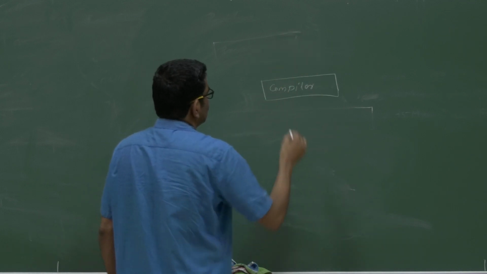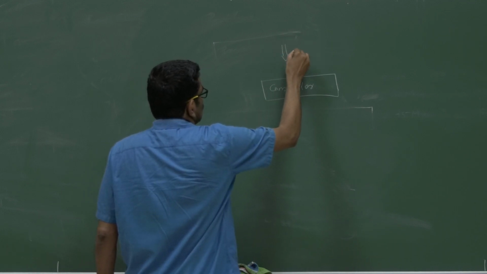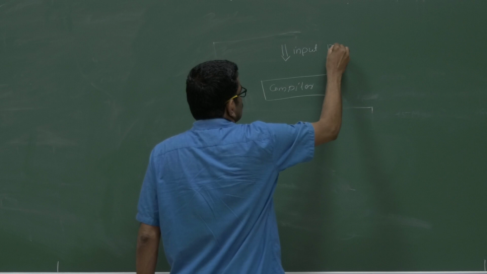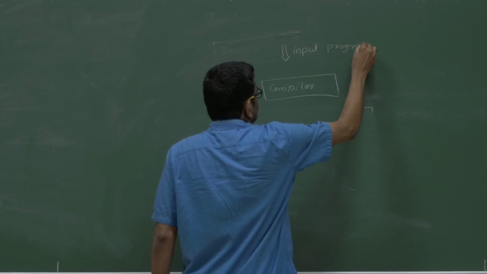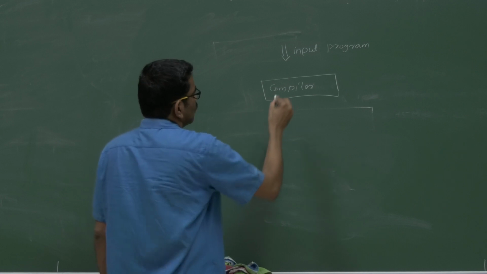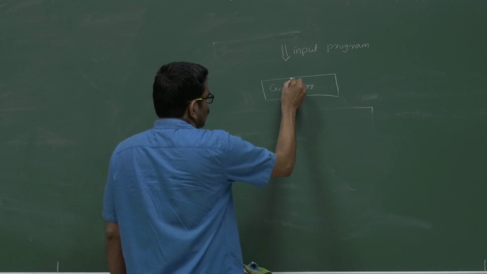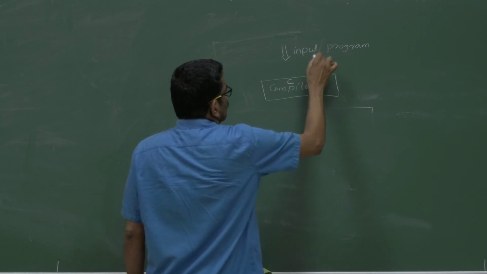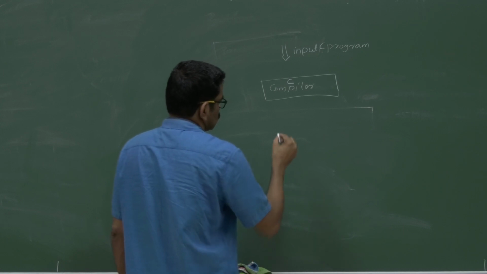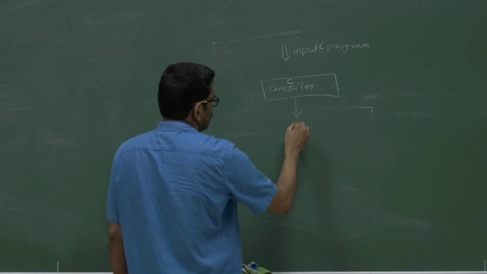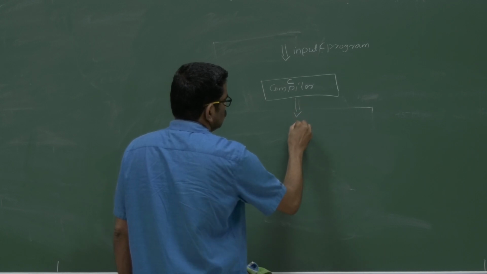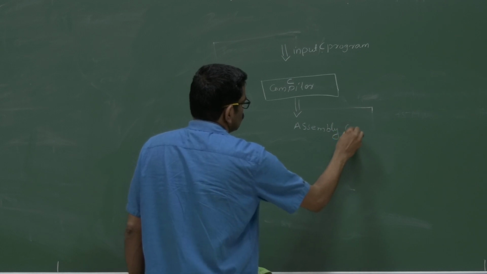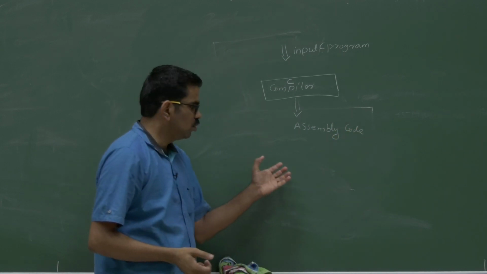So this compiler takes an input code, your input program you can say. Let it be a C compiler, since we are working in C, with a C program as input. From that C program, the compiler can generate assembly code. Assembly code will have some instructions like load, store, add, etc., as we have seen.